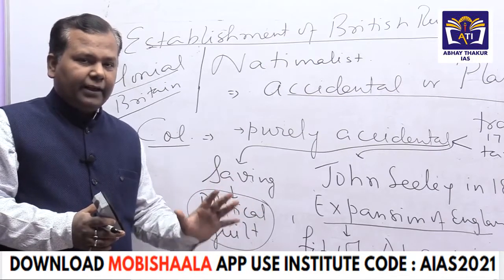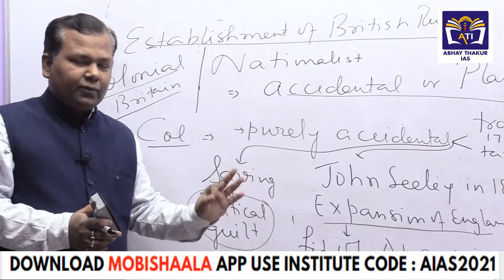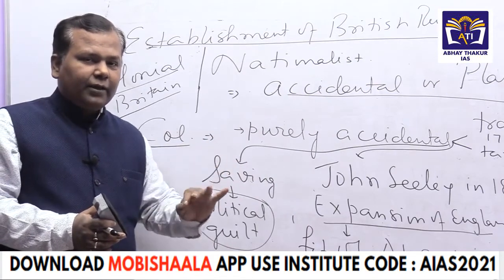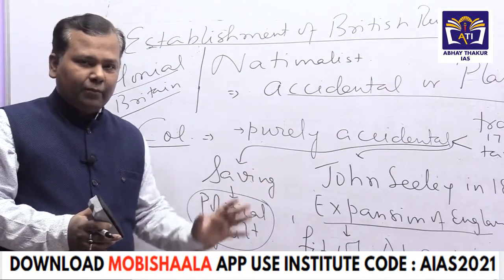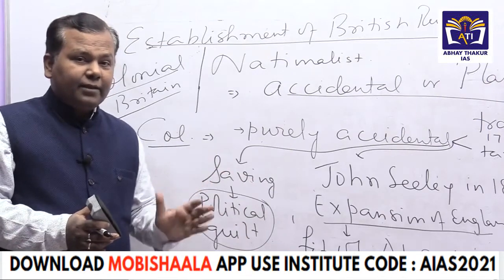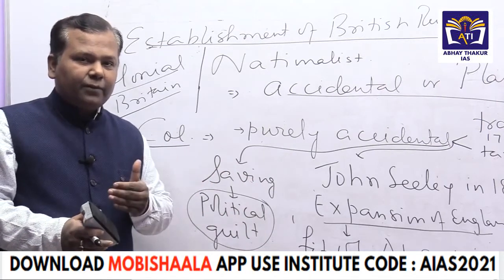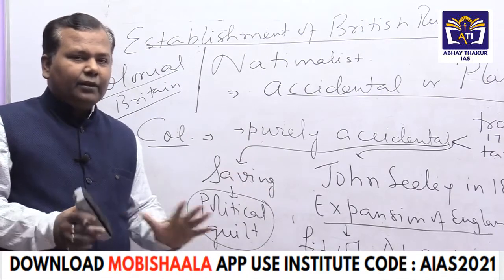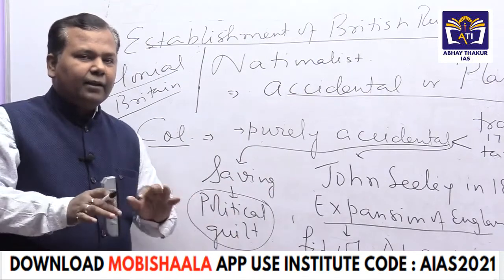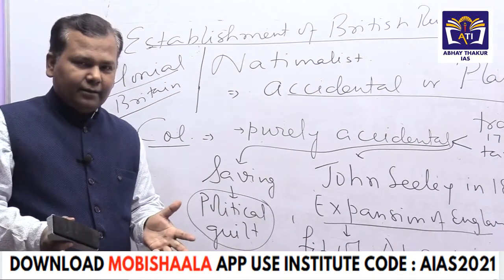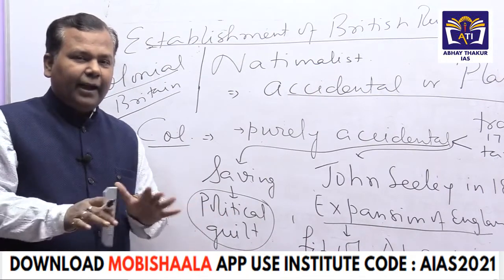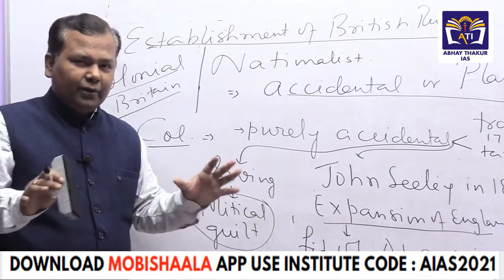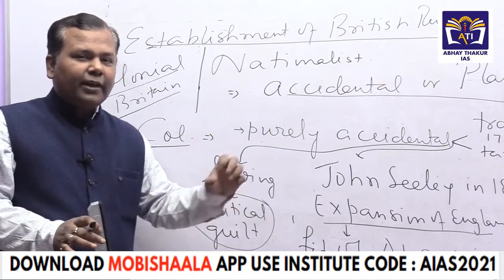When the British left India, India was divided into two parts. One is Pakistan, another was India. So all such things could have gone as blame upon the British. But since they wanted to save themselves from this guilt, they made this view that we did not win India, rather it was circumstantial. We were there and nothing was happening there, so we had to win India. So this is the accidental winning of India.